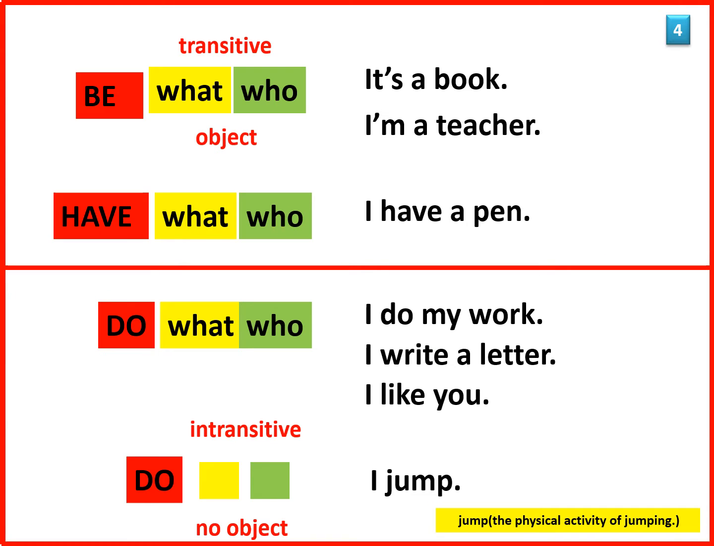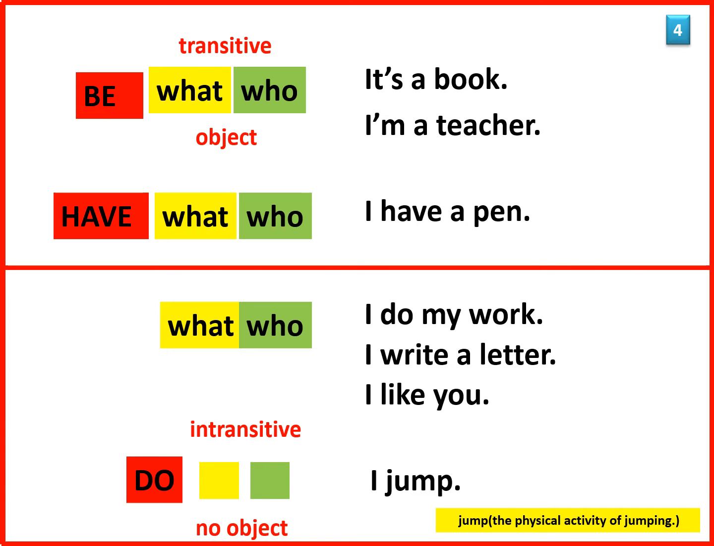Be and have are transitive verbs. They have an object. You can ask be what or have what, and you get an answer. I am who? I am a teacher. I have what? I have a pen.